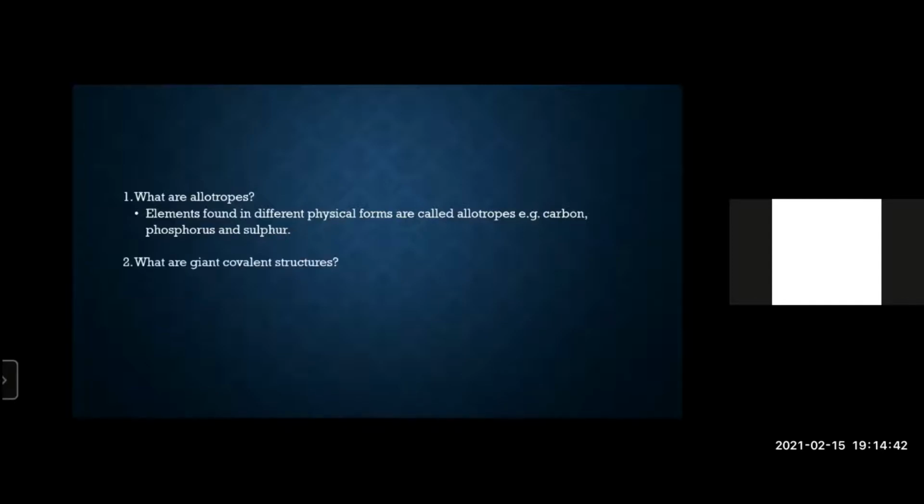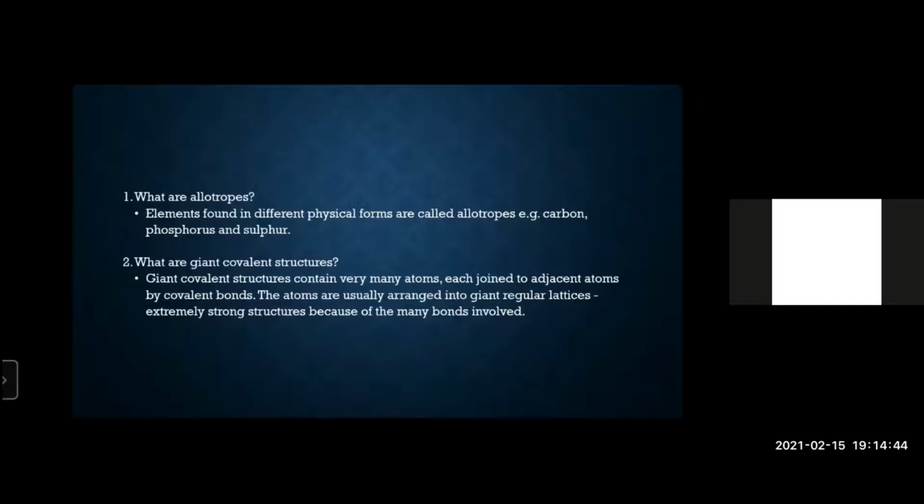What are giant covalent structures? They are also allotropes. They contain many atoms, each joined to adjacent atoms by covalent bonds. Whenever they ask you about macromolecules or giant structures in your exam, you have to mention the term covalent. That's very important. And these covalent structures are arranged into lattices, very neat, orderly structures that are very strong because you have a lot of bonds involved.